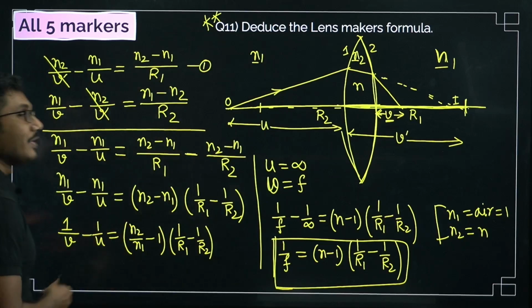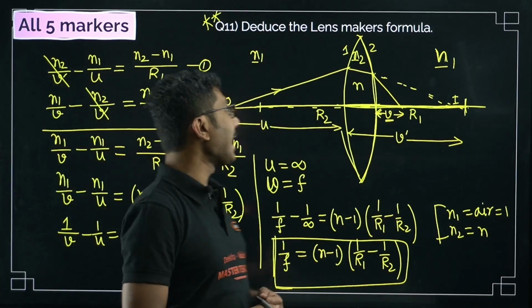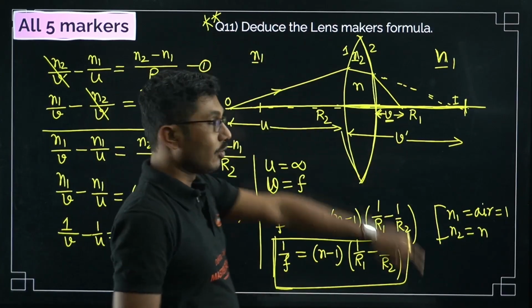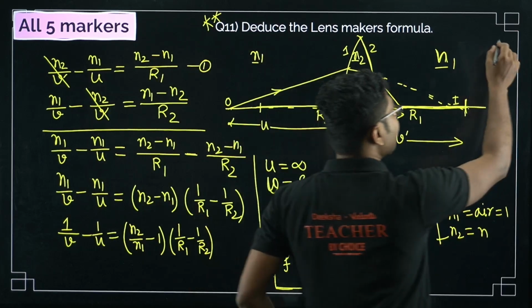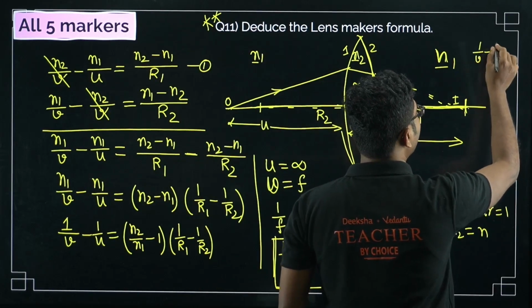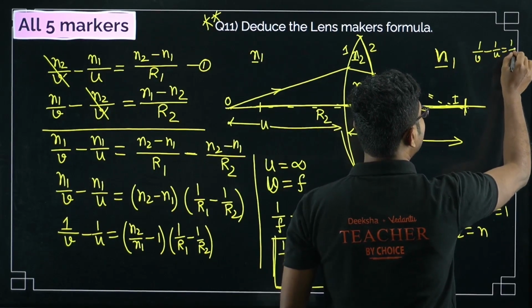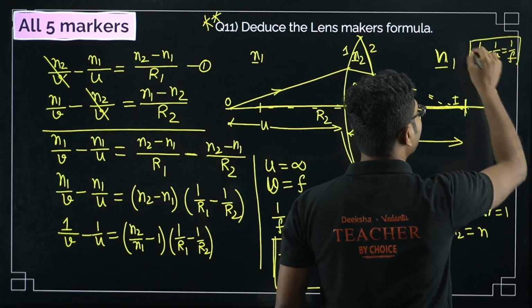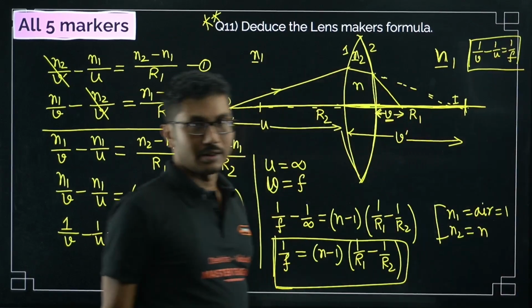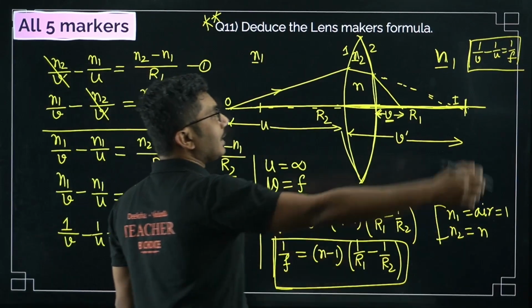Now for a spherical surface, we know that, what is the lens equation? Remember the lens equation, 1 by V minus 1 by U equals 1 by F. We will keep that in mind, but we will not use this equation here. Okay, so first, what is first?